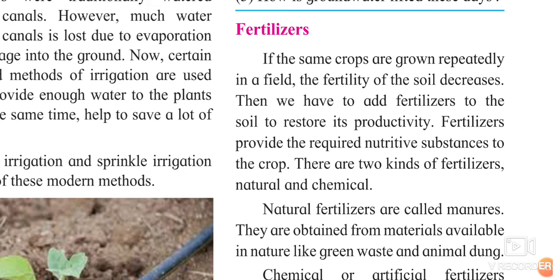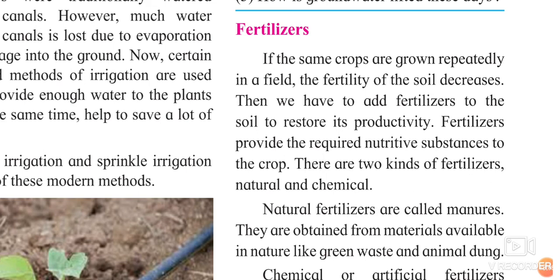So what will happen if the same crop is grown again and again in the same field? The fertility of that soil, the quality of the soil, will decrease. So what should we do? We should not cultivate only one crop there. After groundnut, cultivate rice. After rice, cultivate wheat. Try to make some changes in the crops. Don't cultivate the same crop in one place or in one field. Because of that the fertility is decreasing.